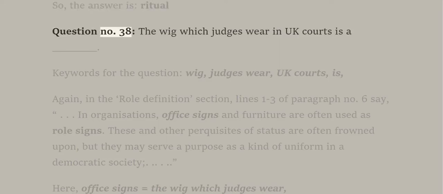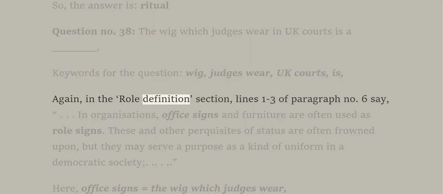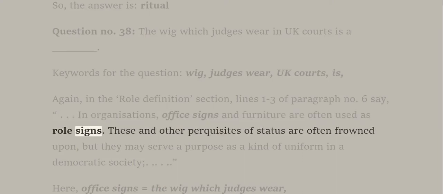Question number 38. The wig which judges wear in UK courts is a underscore. Keywords for the question: wig, judges wear, UK courts is. Again, in the role definition section, lines 1 to 3 of paragraph number 6 say, in organizations, office signs and furniture are often used as role signs.